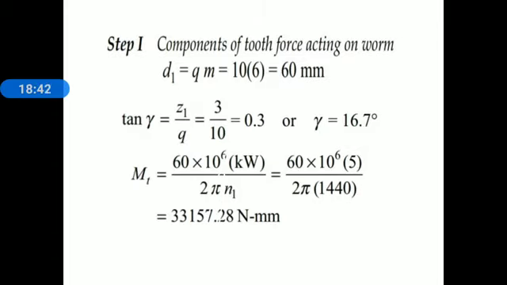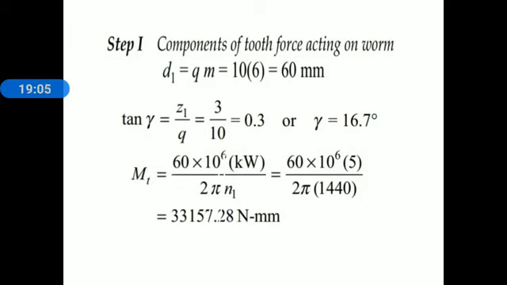Step number one, components of tooth force acting on a worm. Here we remember all the formulas which were discussed in the force analysis for the worm and worm wheel, means tangential component, axial component and the radial component of worm, and similarly the tangential, axial and radial components of worm wheel.